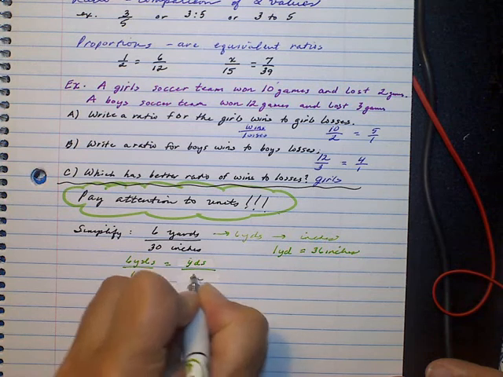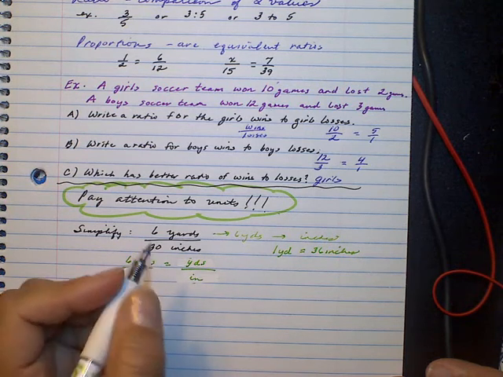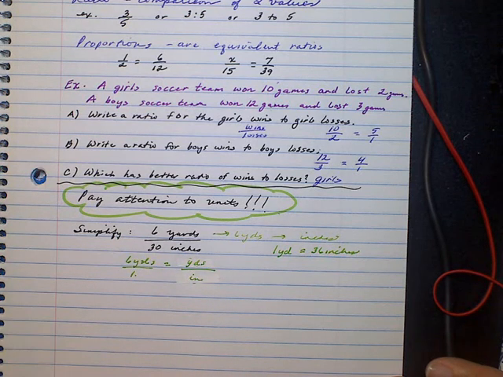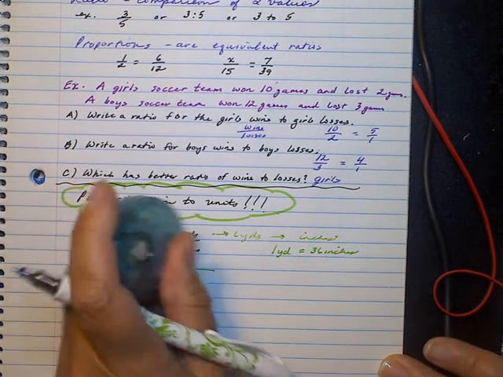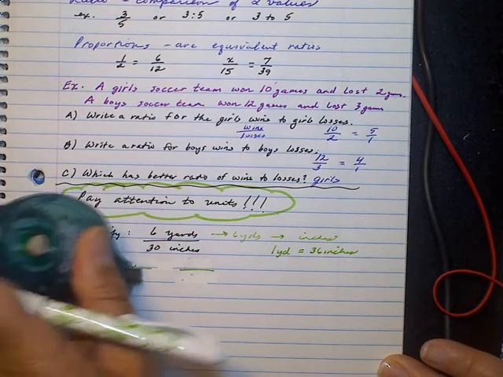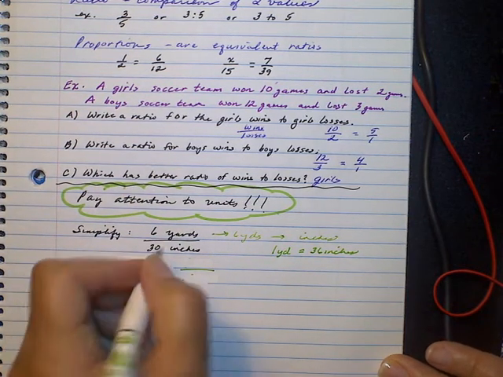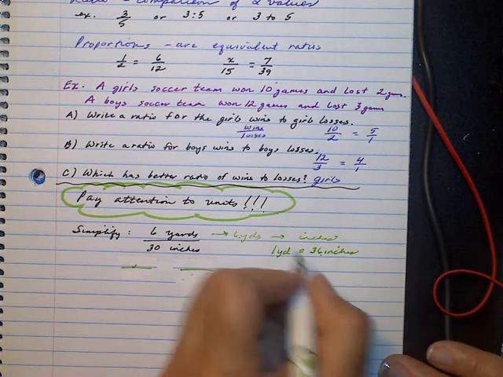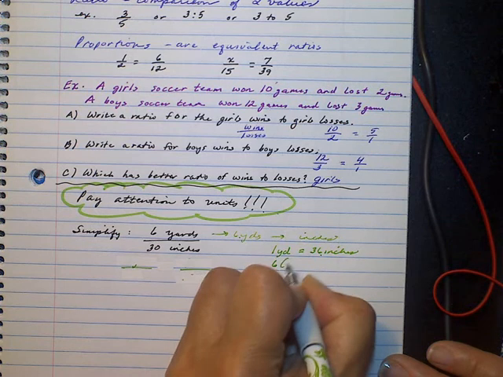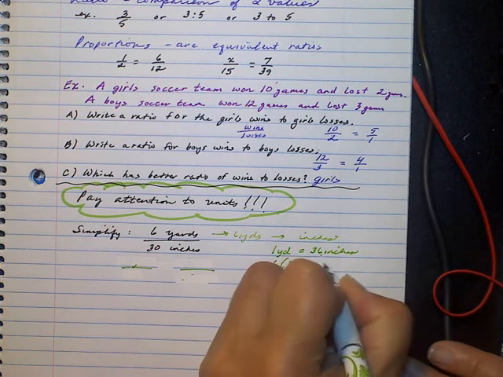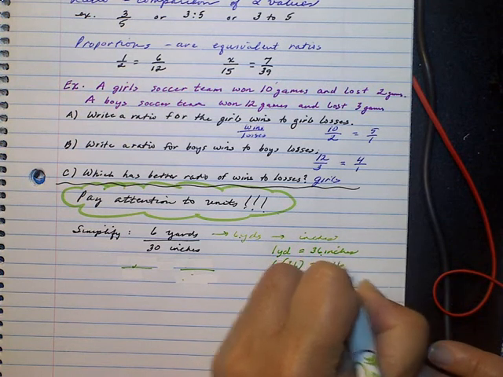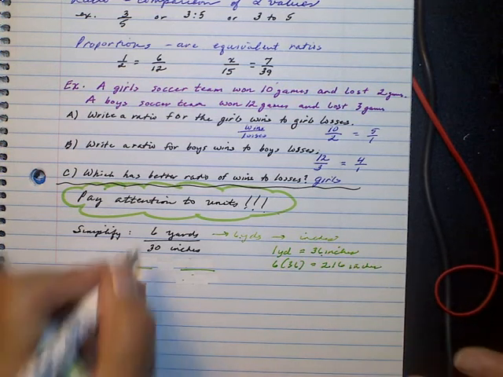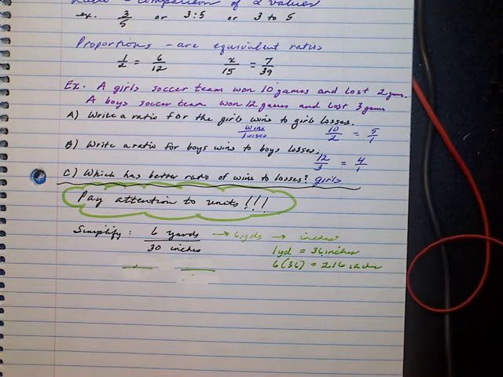This is really not liking the way this looks on here, so let's just do it over here to the side. Alright, so if we take 6 times 36, it'll convert that yards to inches. So 6 times 36 is equal to 216 inches.